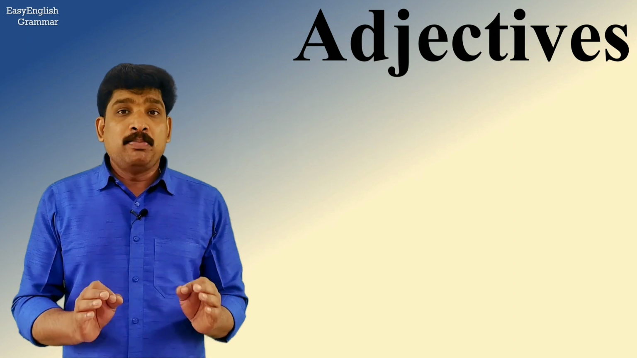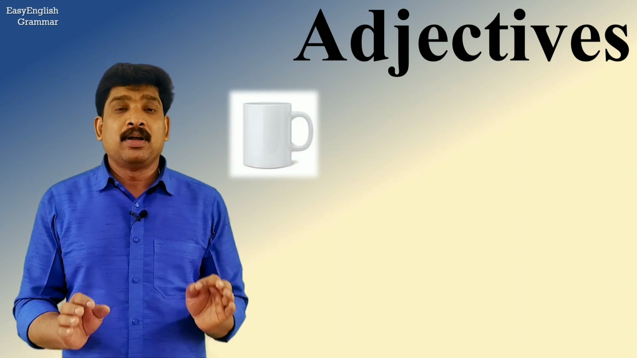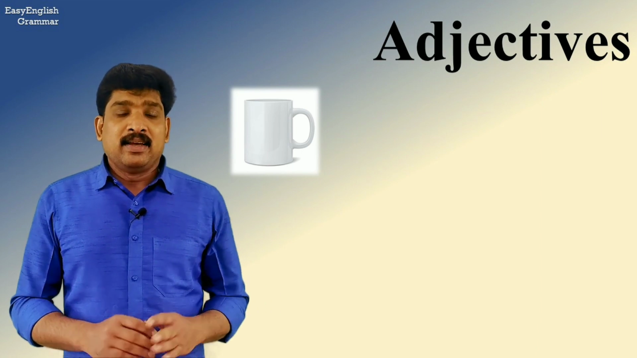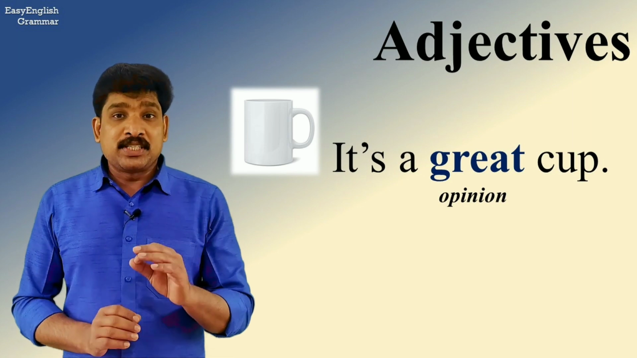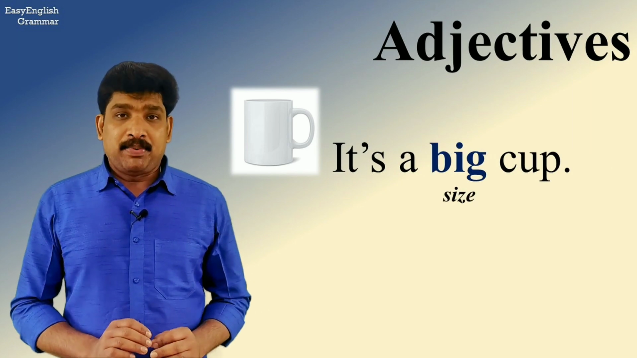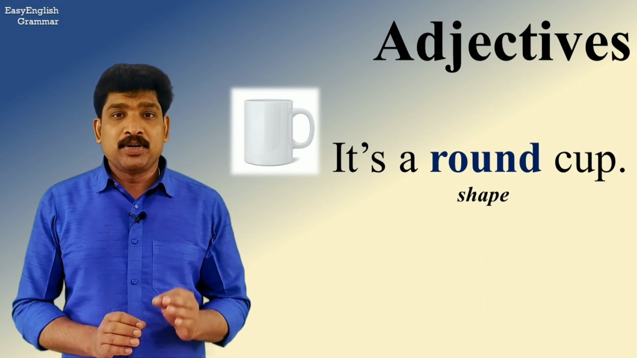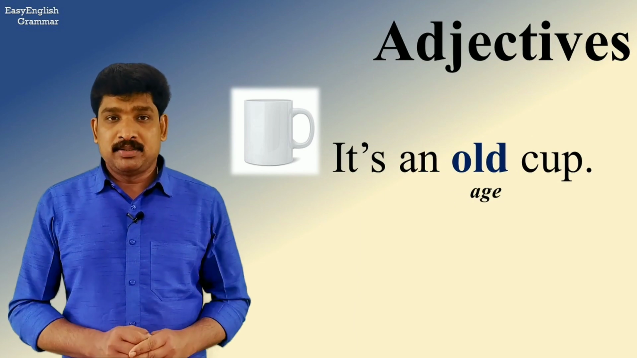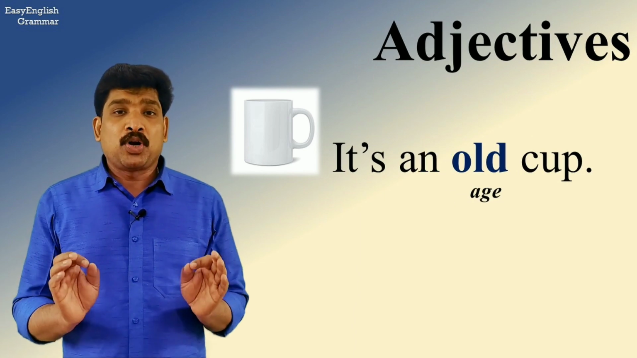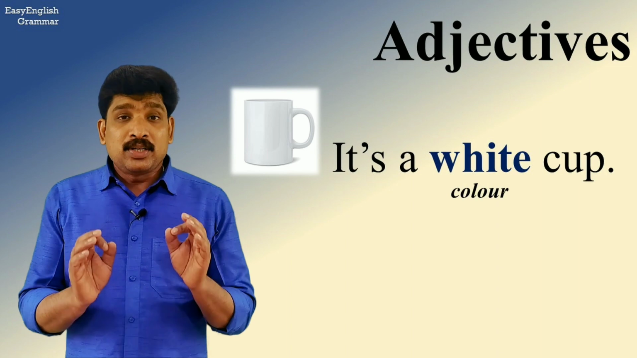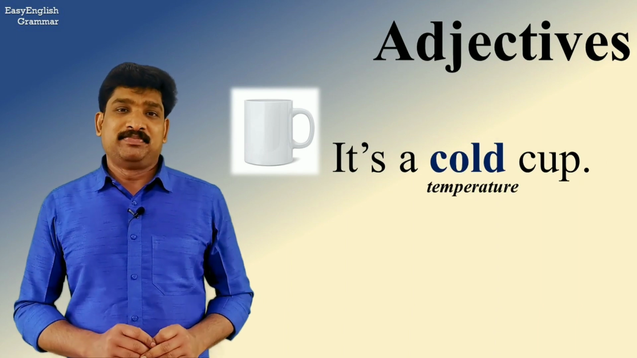Adjectives give us so much information about nouns. Let's for example take a common noun, cup, and see how many ways there are in English to describe a cup using different kinds of adjectives. Let us see. We can say it's a great cup. You just give your opinion. It's a big cup, talking about the size of the cup. If you want to talk about the shape of the cup, you could say it is a round cup. It's an old cup if you want to talk about age. Or if you want to say what color it is, a white cup. Or talking about temperature, it's a cold cup.